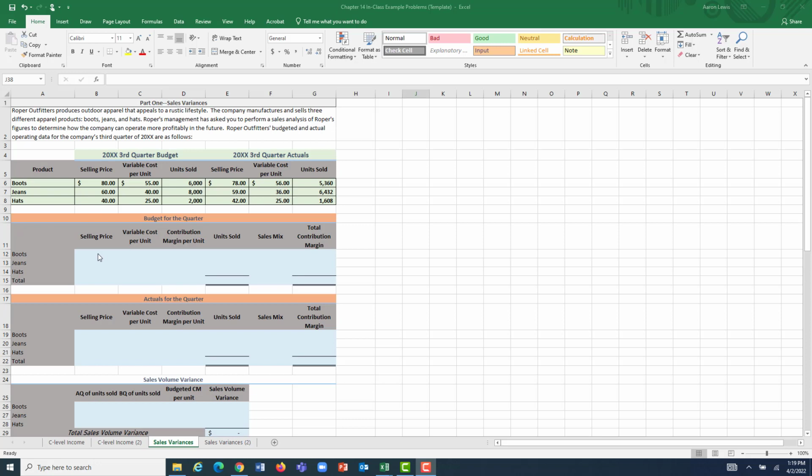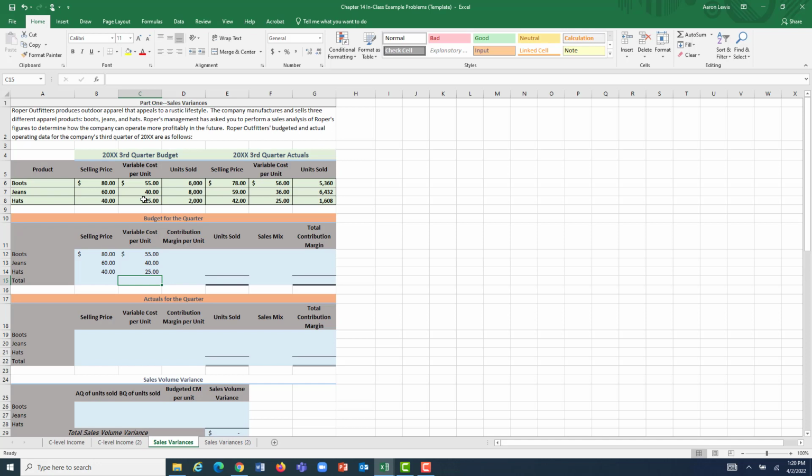So I can start by filling in my budget. The budgeted selling price for boots, given up above, is 80. The budgeted selling price for jeans is provided up above, was 60, and the budgeted selling price for hats was 40. The variable cost of boots was expected to be $55 per pair. The variable cost of jeans was expected to be $40 per pair. And the variable cost of hats was expected to be $25 per hat.